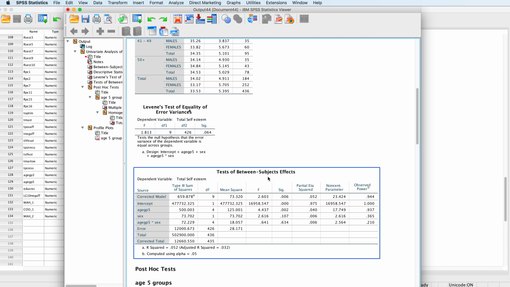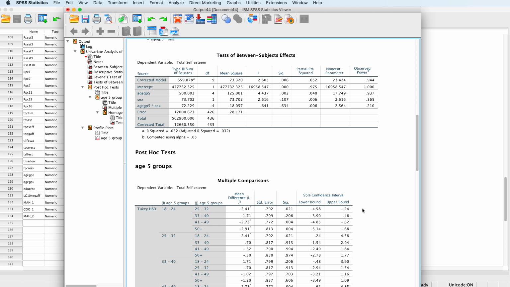We come down here to the tests of between subjects effects. And we have a corrected model that's giving us a p-value of 0.006, so it's saying there's something in there. Do we have a main effect or an interaction effect? And it looks like the main effect for age is coming through at 0.002 and an F of 4.437. Okay, there doesn't look like there's a main effect for sex though, so men and women don't seem to differ across the data, and then there's no interaction.